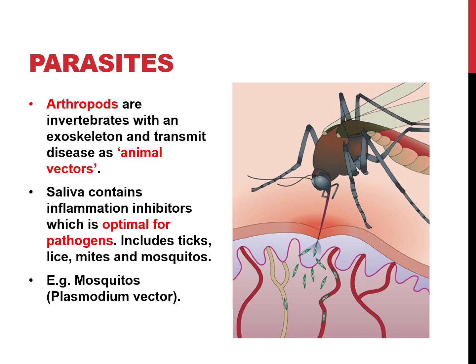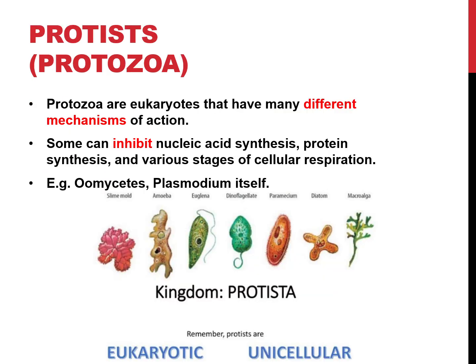What other parasites? We have arthropods, things like mosquitoes, leeches, all of those things, also known as animal vectors. And then we have our protists. Many different types and kinds of protists because they're kind of the extra group where nothing really fits into. But they can do things like inhibit nucleic acid synthesis, protein synthesis, and destroy cellular respiration. Toxoplasmosis is an interesting one. If you want to look it up, it's a really cool one that cats give to people.